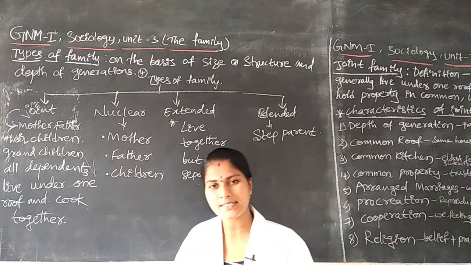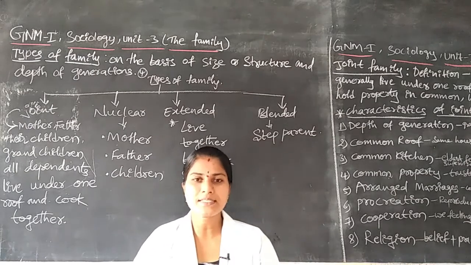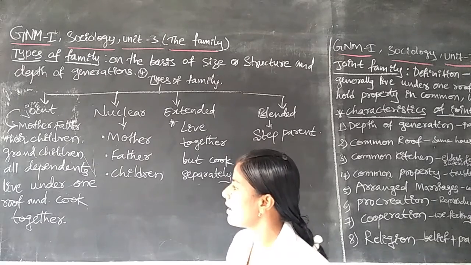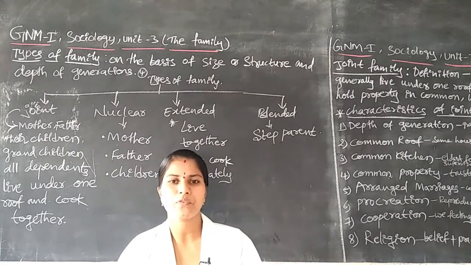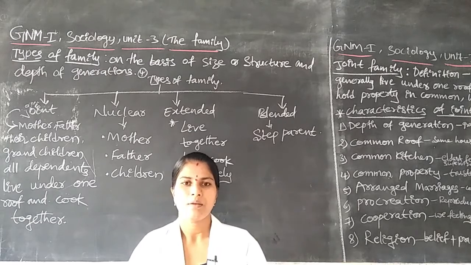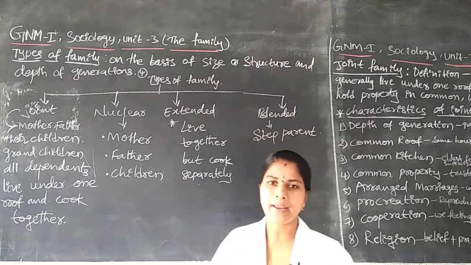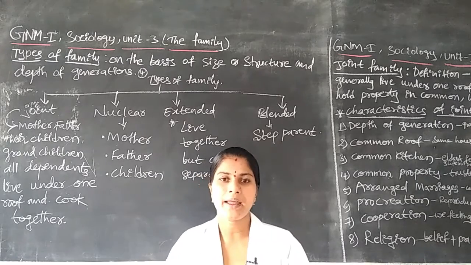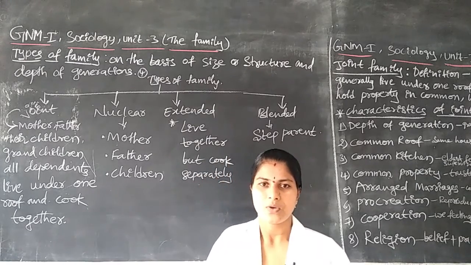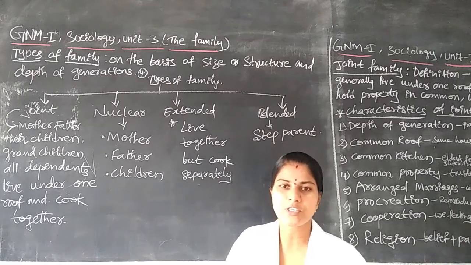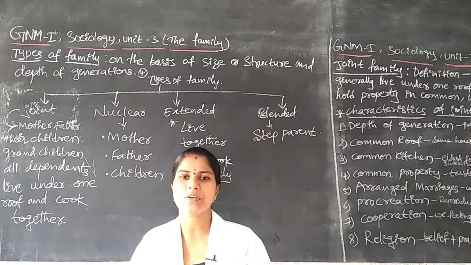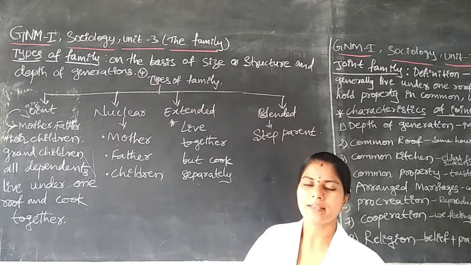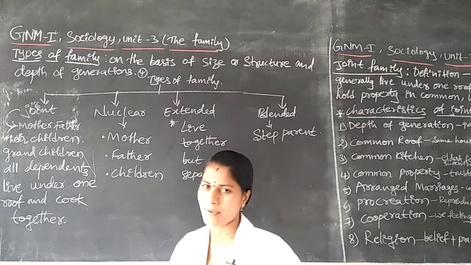First parents, next their children and their grandchildren. These 3 generations of people live together under one roof, in a single house structure.